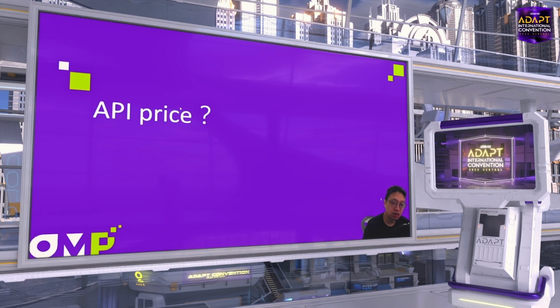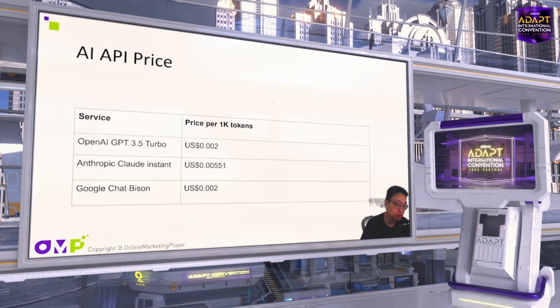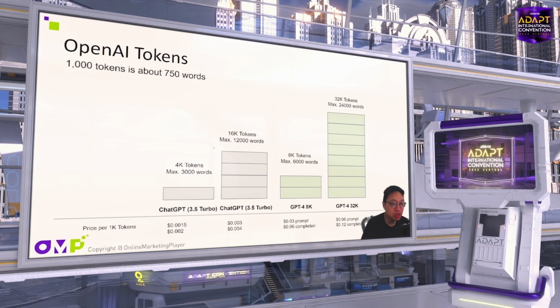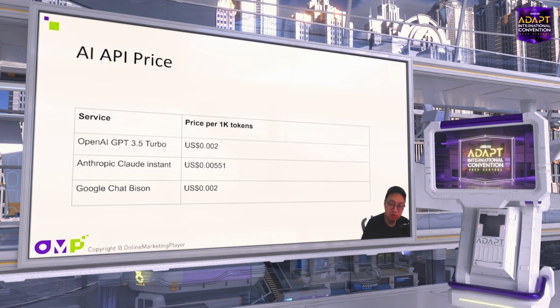So you may ask, when I use the API, how much does it cost? Basically, all these three LLM models, the price is quite similar. It costs around 0.002 per 1,000 tokens. 1,000 tokens is around 750 words. So you can think about it: around 700 words only costs you 0.002. So it's very cheap.